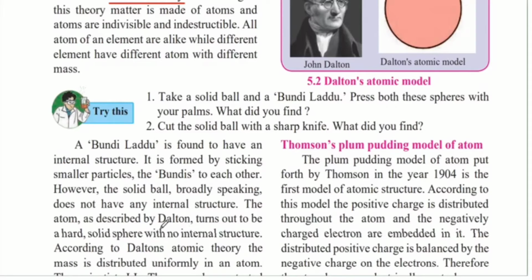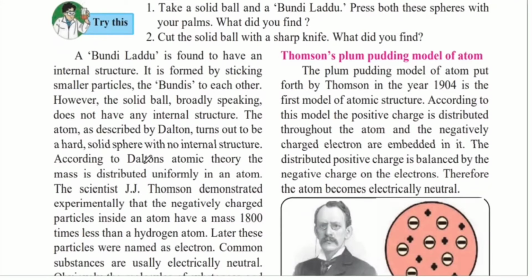Dalton did not exactly see the atom and did not know how it looks. So what he said was that the atom is like a ball, very small and hard, and it does not have any internal structure. According to Dalton's atomic theory, the mass is distributed uniformly in the atom. Since Dalton did not see what an atom looks like, he described its mass as distributed uniformly, that is equally, in an atom.